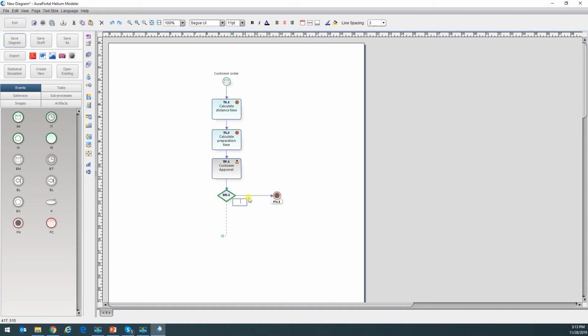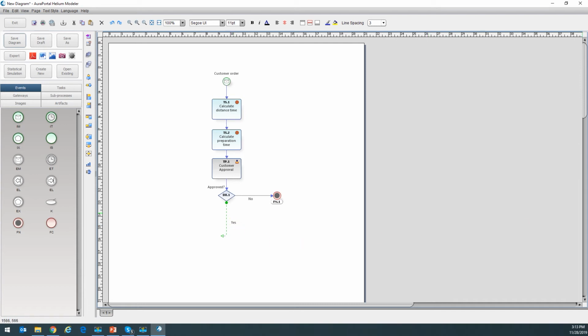Okay, so let's say here, for example, approved. It's not mandatory to add a label to a gateway. Okay, but what is mandatory is to add a label to the outlets of an exclusive gateway. So I'm just adding this one as additional information because it's a bit easier to understand like this. So no, we did not approve, so the process is just going to end. Or yes, we did approve, so the process is going to continue.